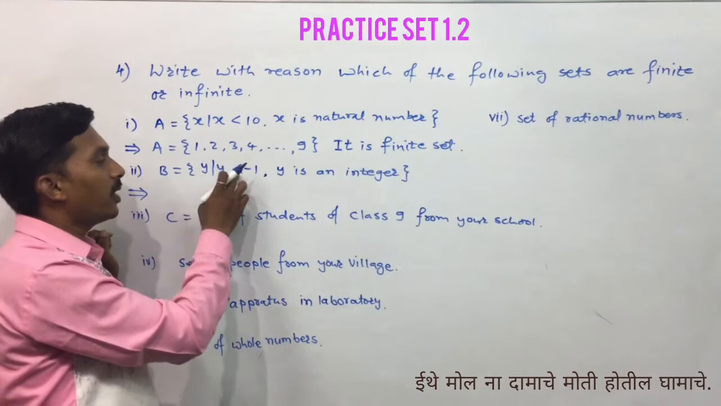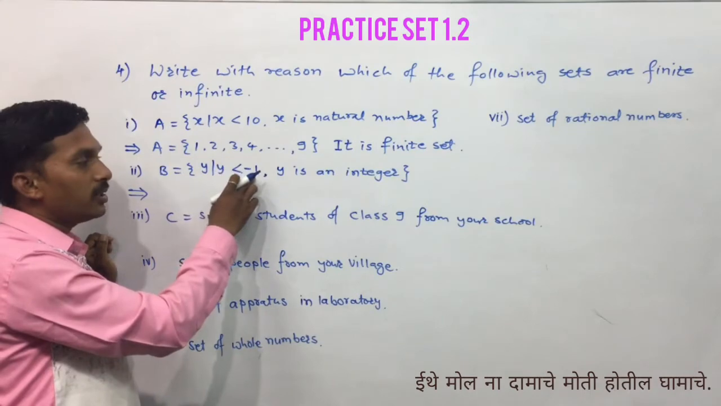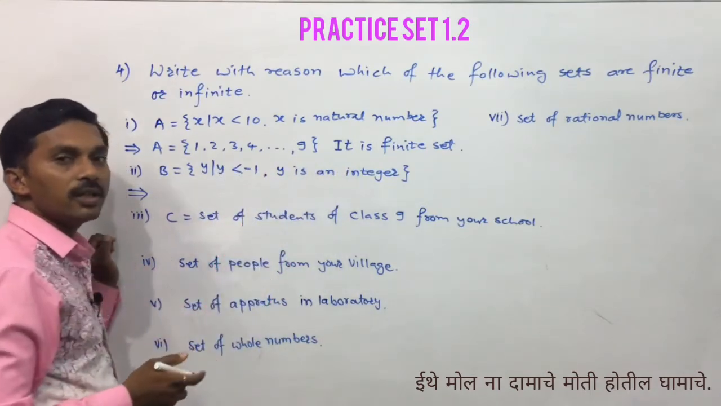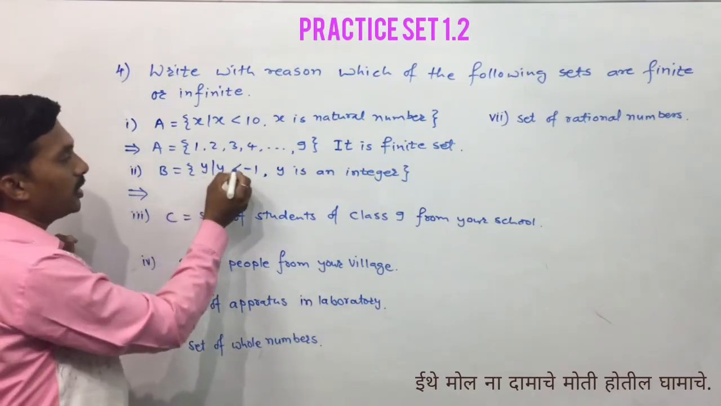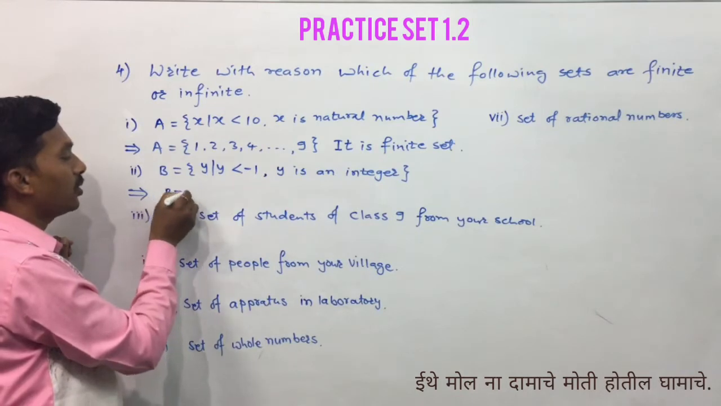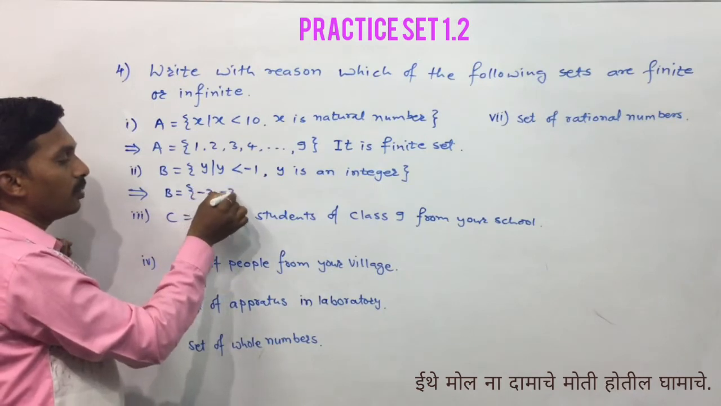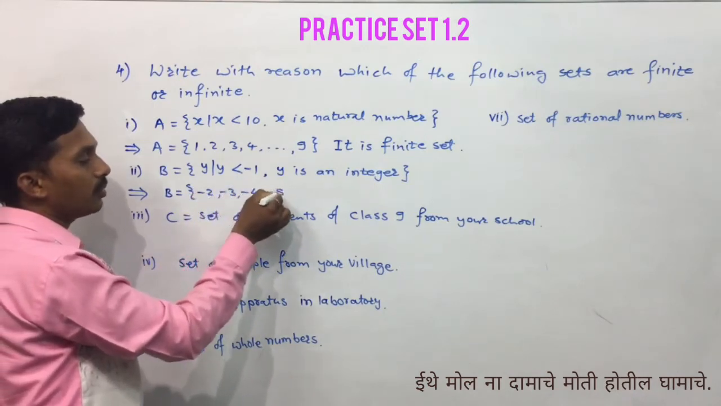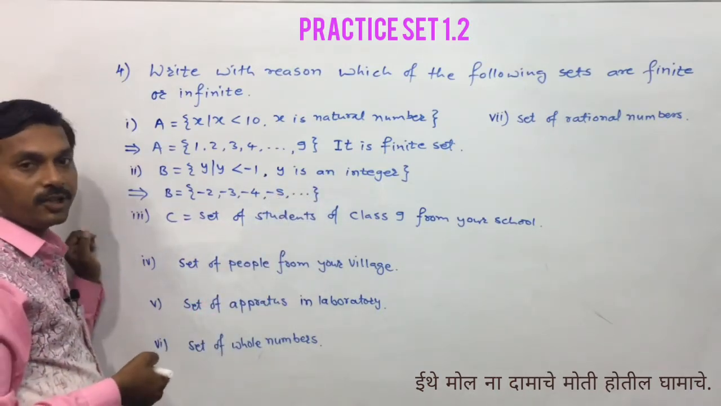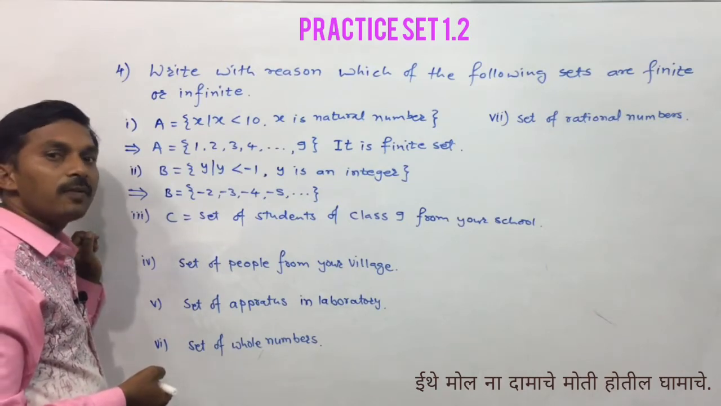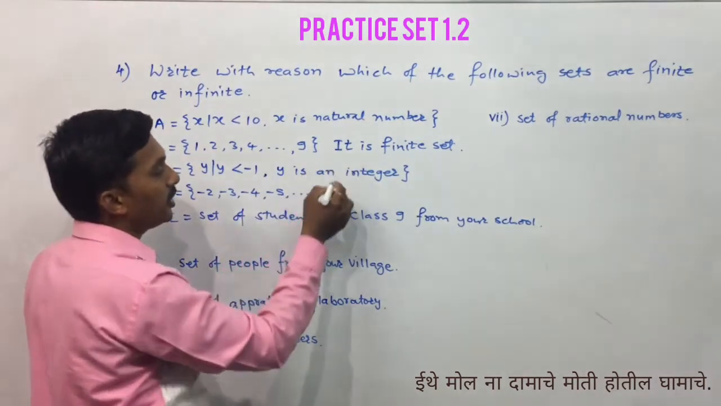Then we have the second set, that is B equals, in curly brackets, y such that y is less than minus 1 and y is an integer. It means we have to write all the integers which are less than minus 1. So you can write B equals, in curly brackets, minus 2, minus 3, minus 4, minus 5 and so on. There are infinite integers which are less than minus 1. So here you can write: it is an infinite set.